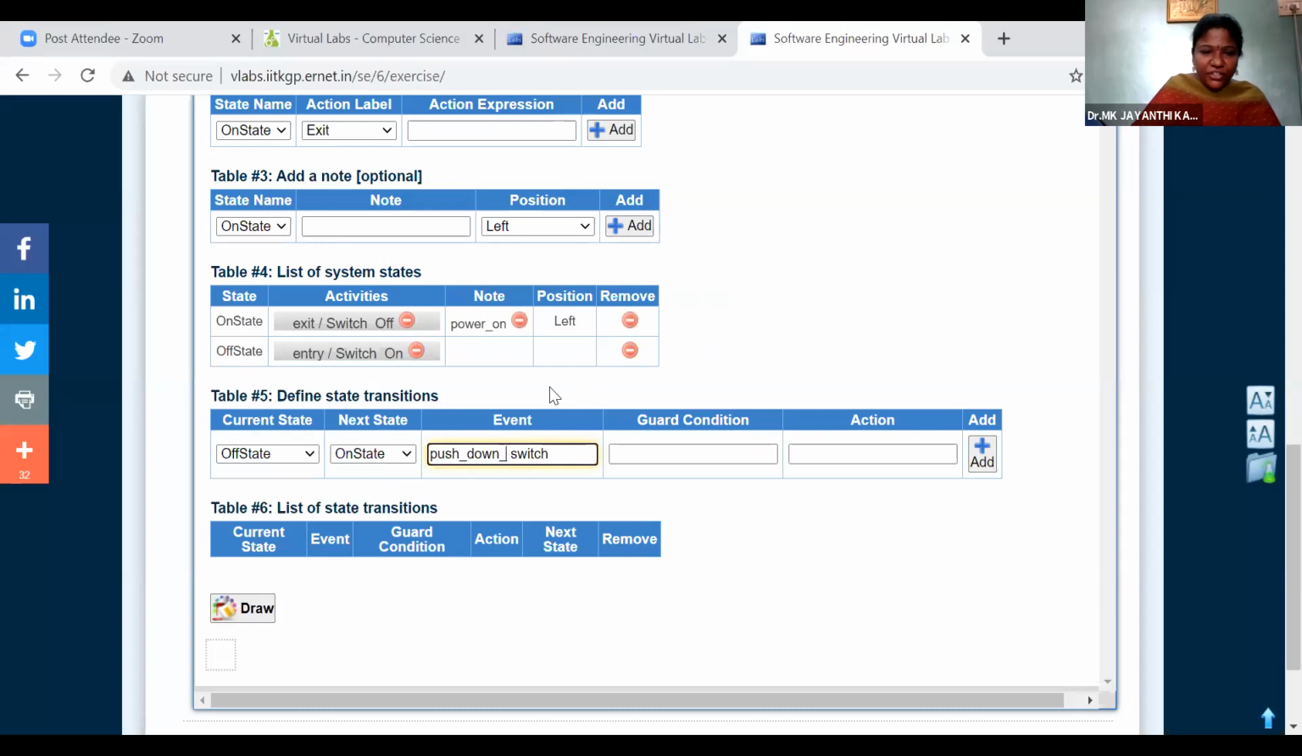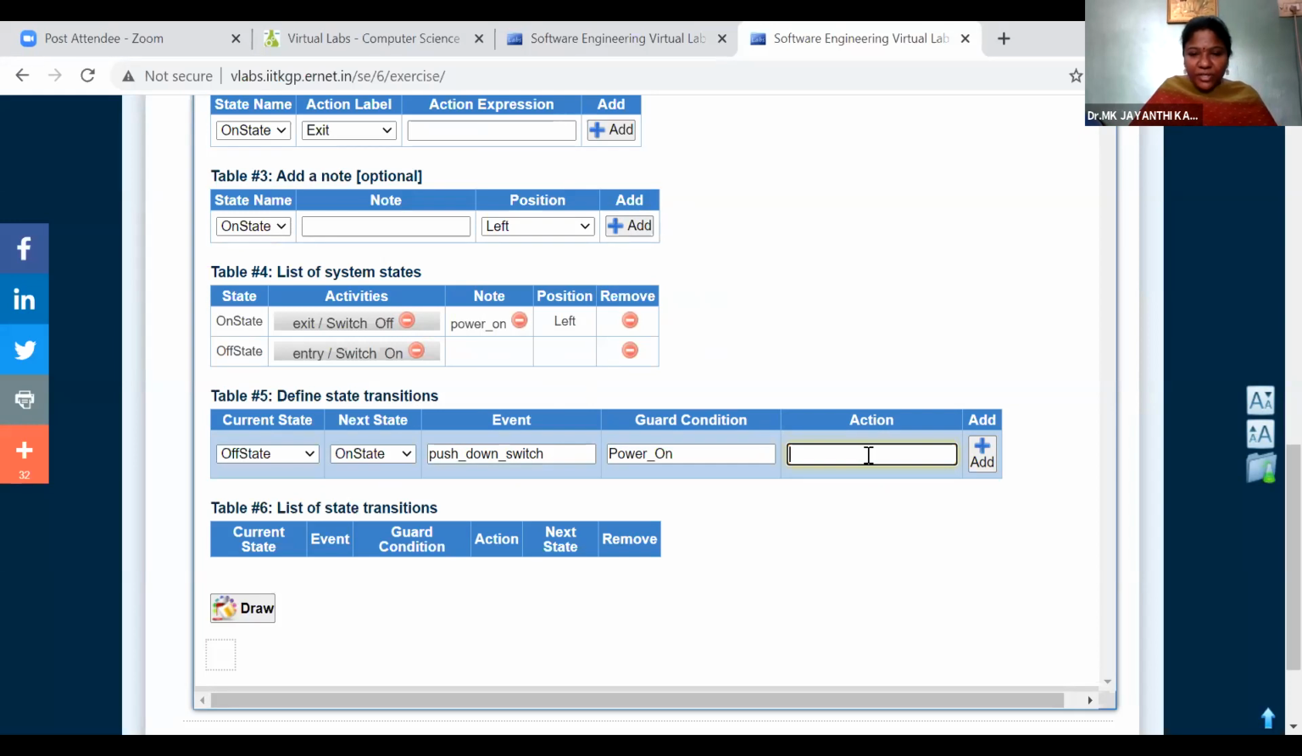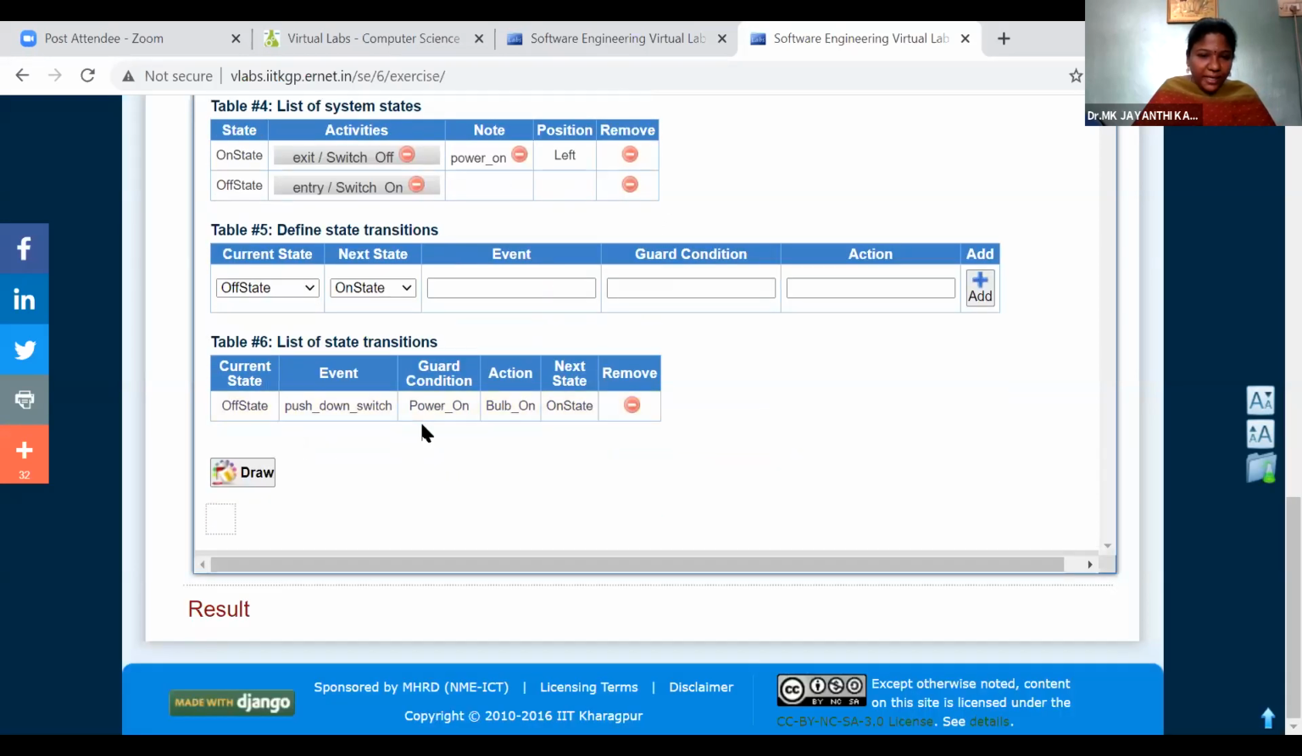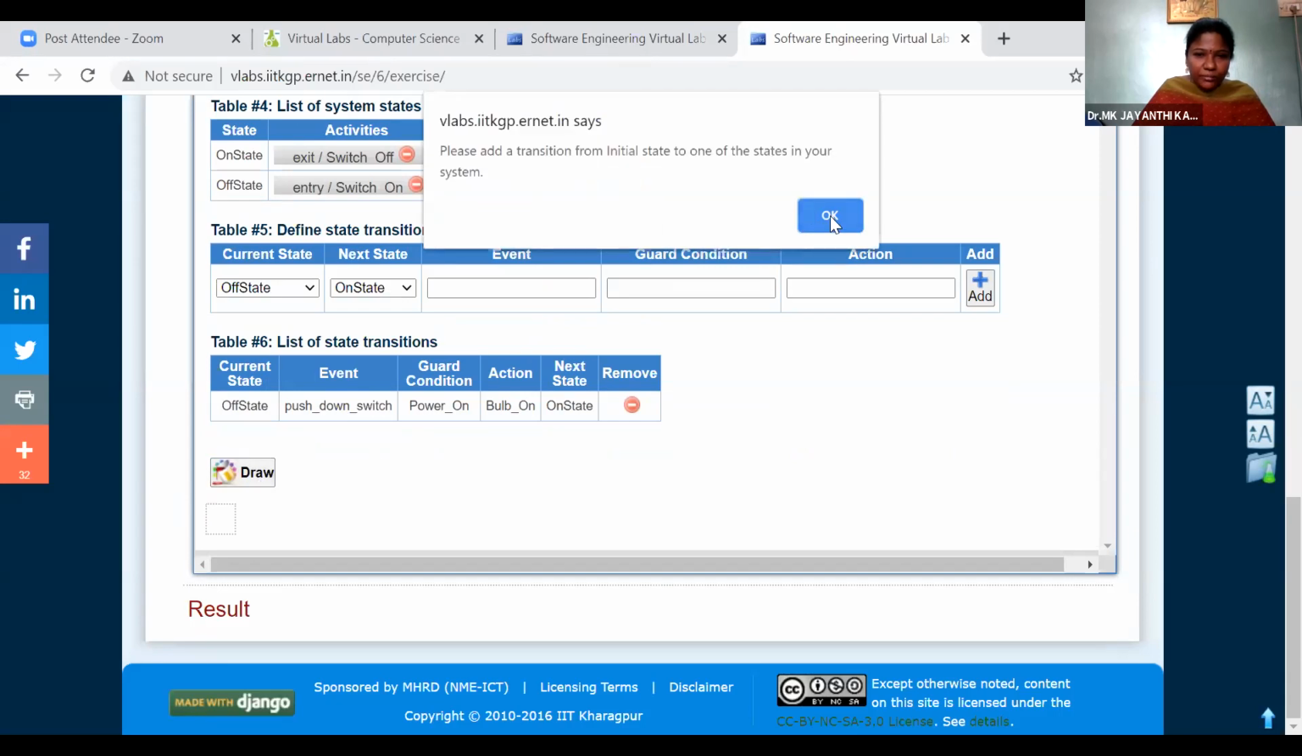If it is an event, it is a function, so it should be a single name. And the guard condition is, we can check the power is on. Action is, from off state to on state, we are pushing down the button. Then we need to check the condition, power is on. Then the action performed will be, it will go to bulb is on. So we added one transition, the internal operation. Now we will try with the diagram, how it is looking.